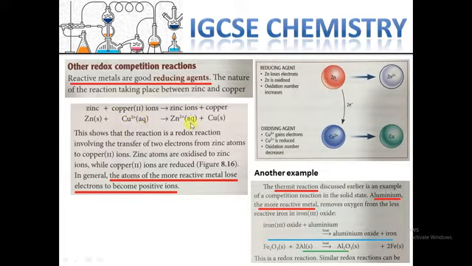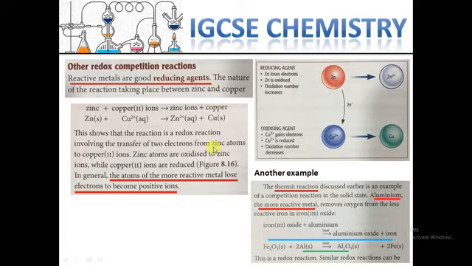Then zinc will be zinc cation, and copper cation will be neutral copper element. That means zinc is more reactive, and after a competition, zinc will be more positive than the copper. Copper will receive.